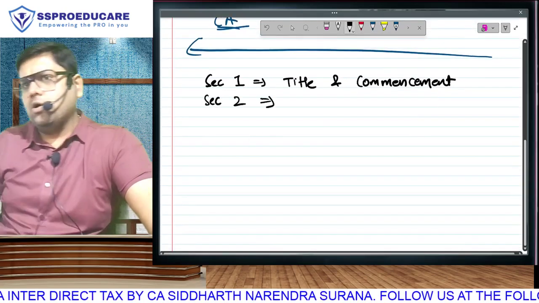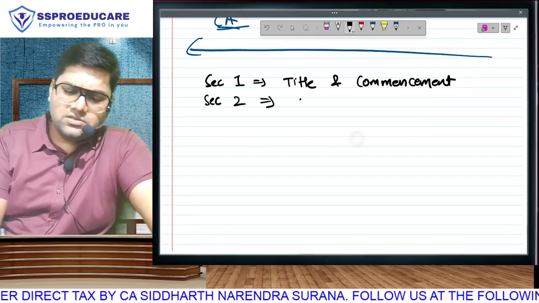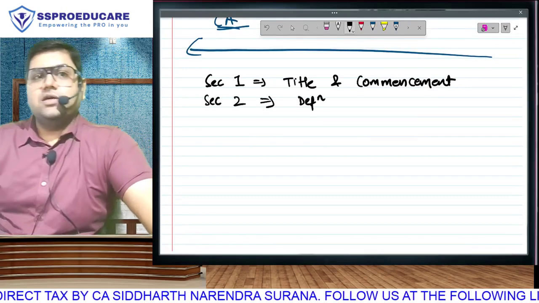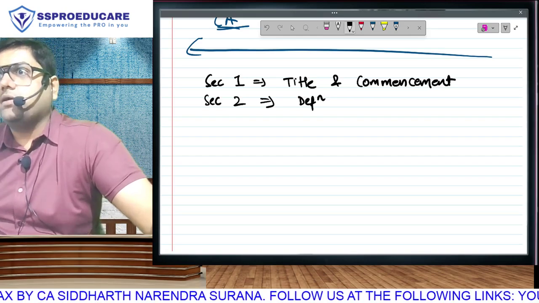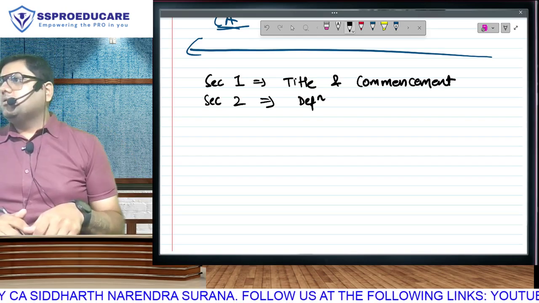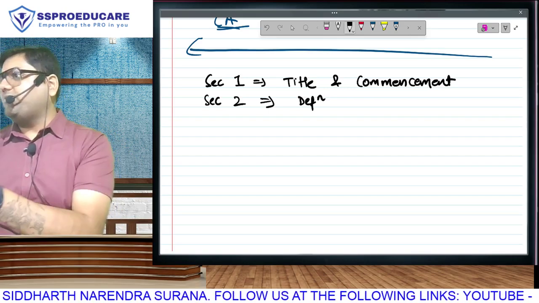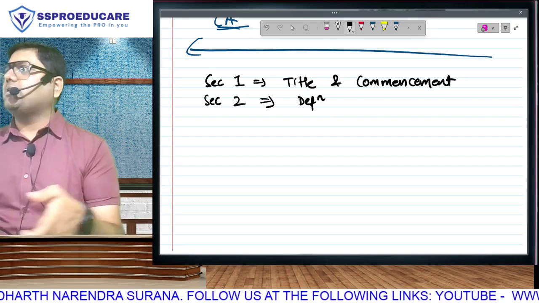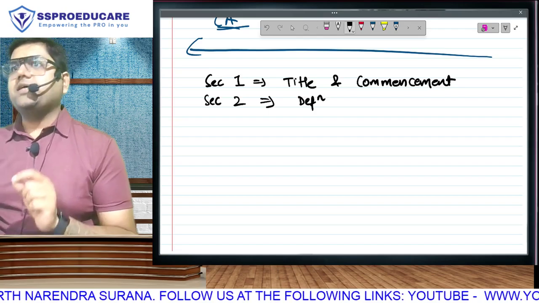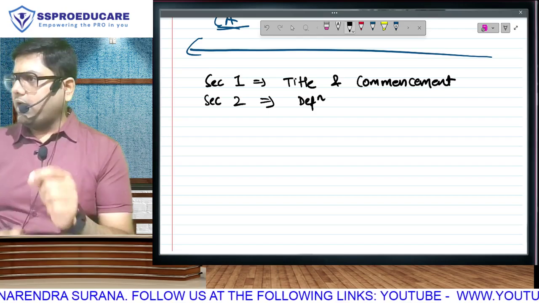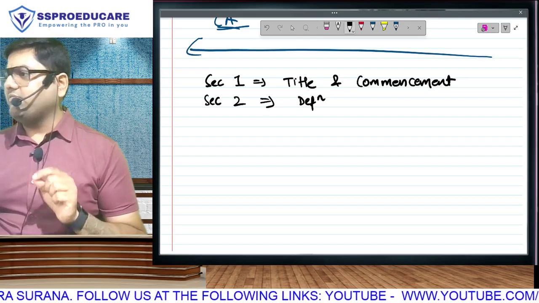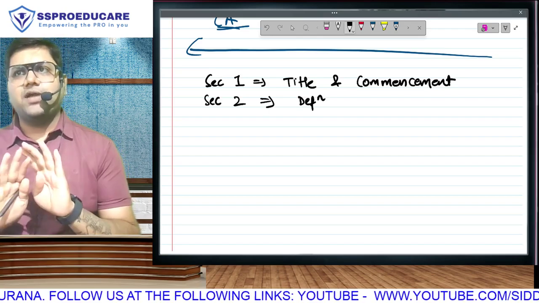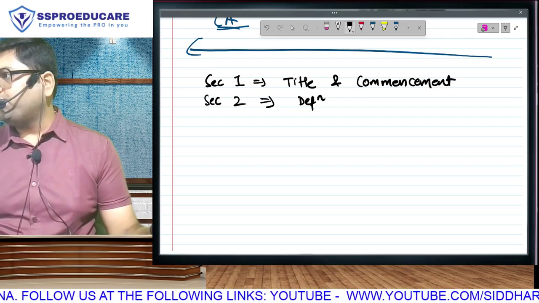Section 2, like any law, come on. Definitions. Of course, definitions are going to be relevant for examination, but we don't learn section 2 right now. If we are doing a particular chapter where we need to learn the definition of a concept, we'll come to section 2 and learn that. Section 2 will be studied by the flow. As we go further in our syllabus, wherever required, whichever definition is required, we will be learning that definition at that point of time. Right now, we don't have to learn any definition.